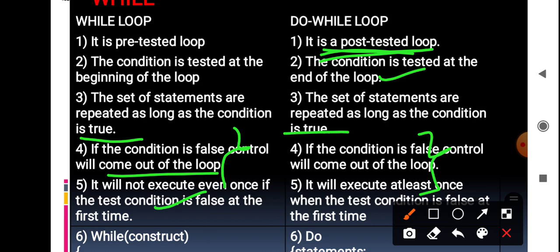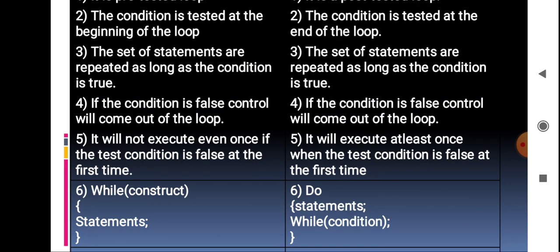So here it will execute at least once even when the condition is false, because the condition is checked at the end of the statement. So only one time it will execute, as the minimum number of times. So here you can see the syntax.